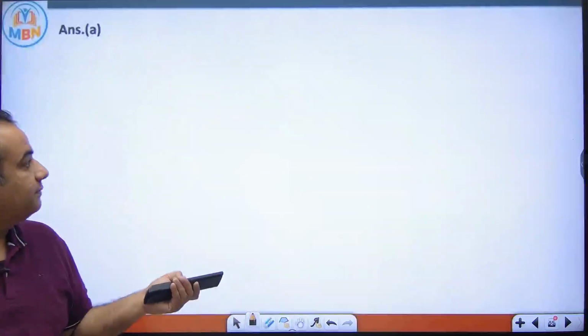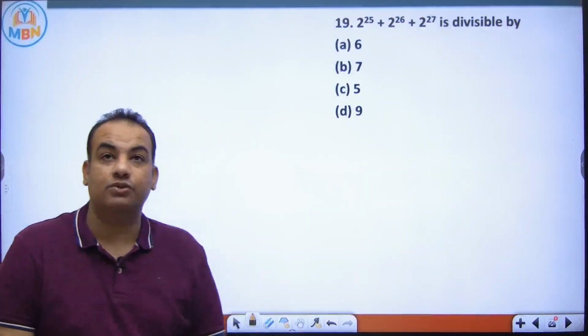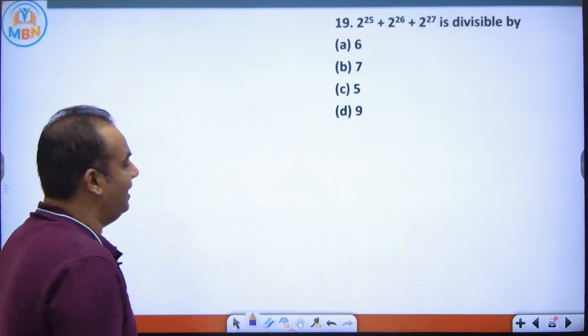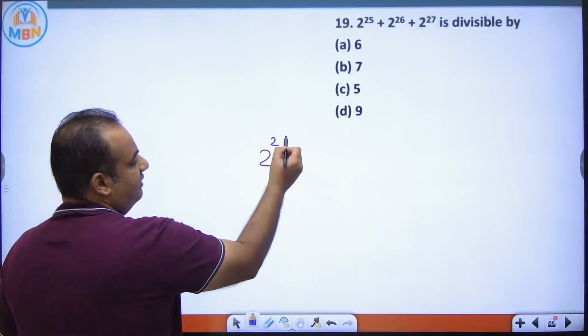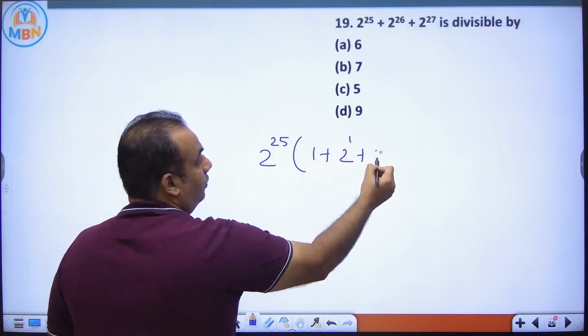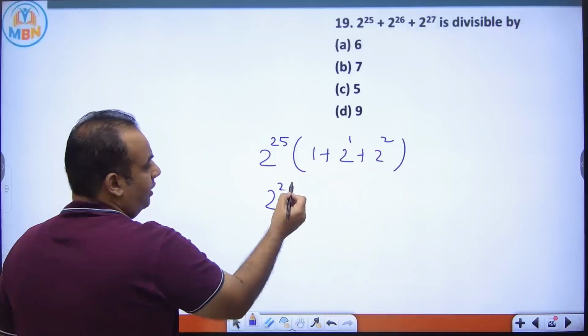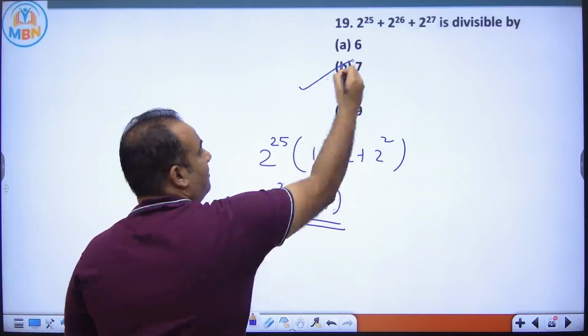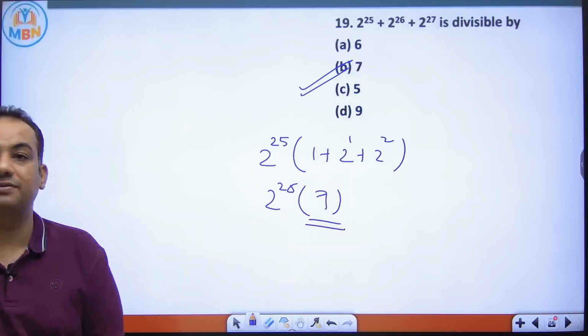See the next question. 2 to the power 25, 2 to the power 26, 2 to the power 27 is divisible. So I can take 2 to the power 25 common. Here what is left? 1. Here 2. Here this. So this is 2 to the power 25 into 4 plus 2 plus 1, that is 7. So this number is definitely divisible by 7. Answer is B option.